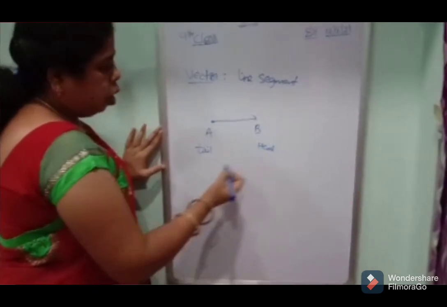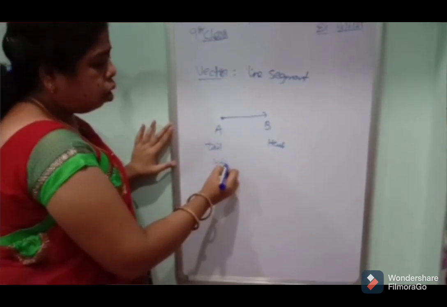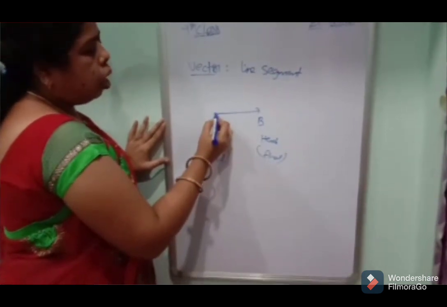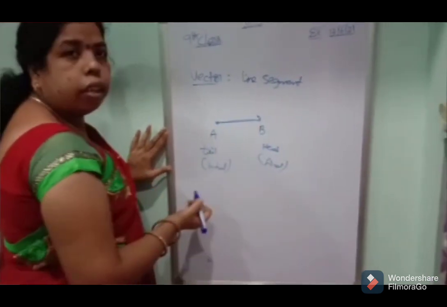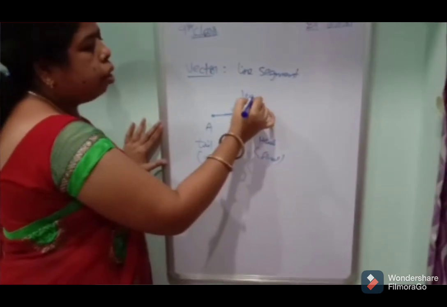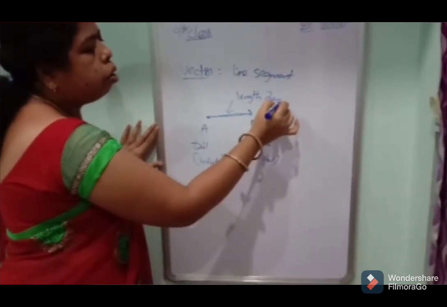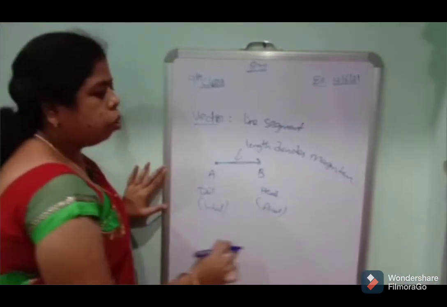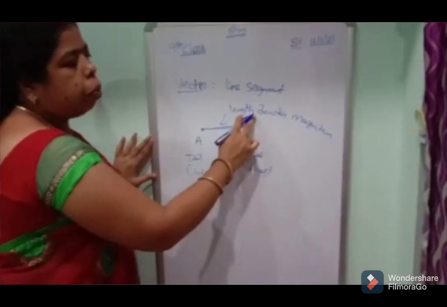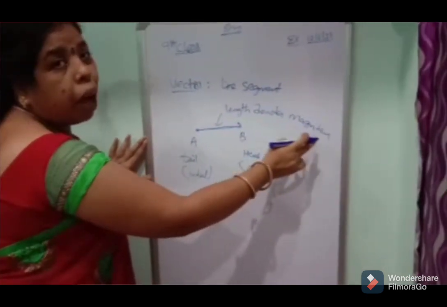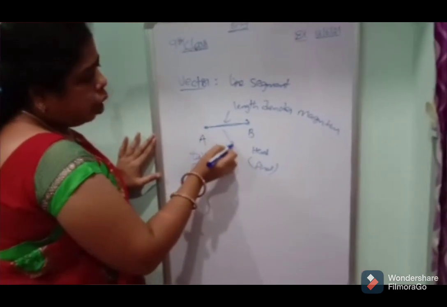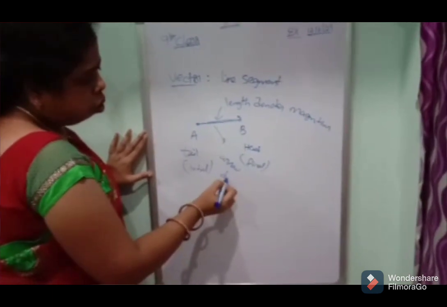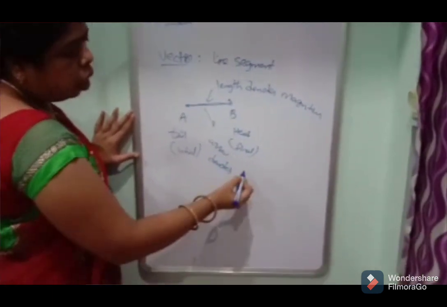I mean, A is the initial point and B is the final point. The length of AB denotes the magnitude. The direction from A to B, the arrow, denotes the direction.